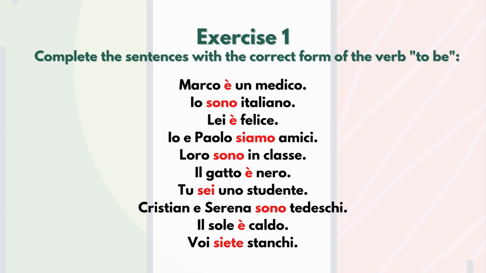Loro sono in classe. Il gatto è nero. Tu sei uno studente. Christian e Serena sono tedeschi. Here we have Christian e Serena. So they, loro sono tedeschi. Il sole è caldo. Voi siete stanchi.